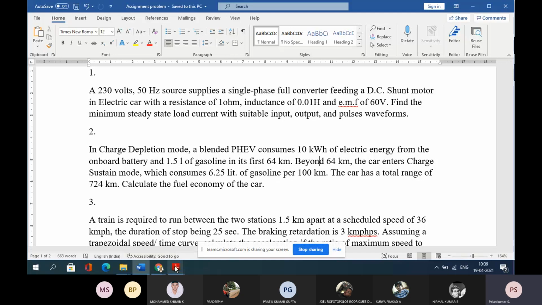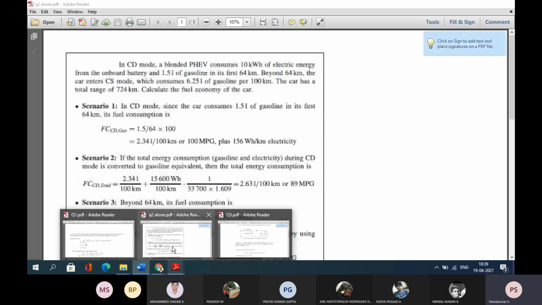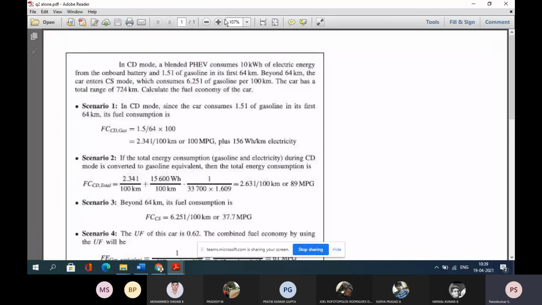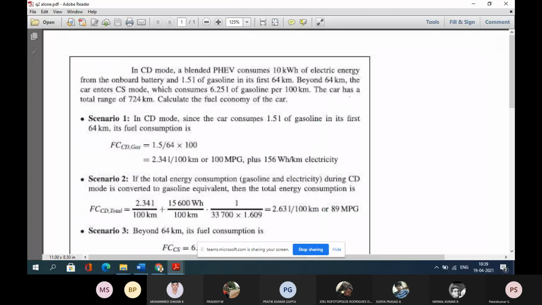This also we have done in the classroom. We have seen the first scenario: 1.5 liter of gasoline in the first 64 kilometers. How much is the mileage, how much is the liter per kilometer? We have seen that, with 1 gallon and so on.